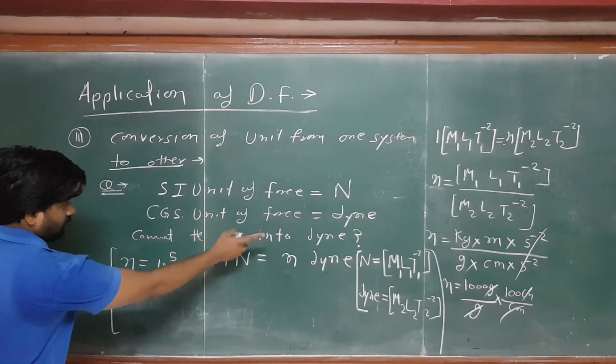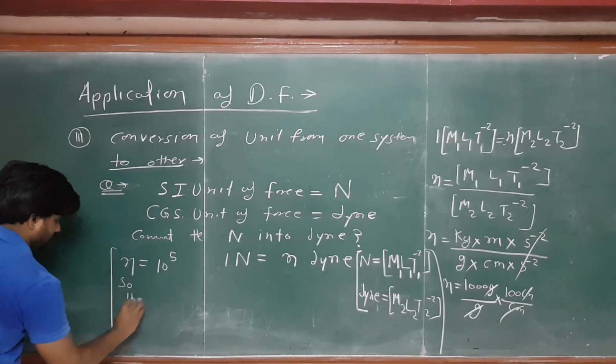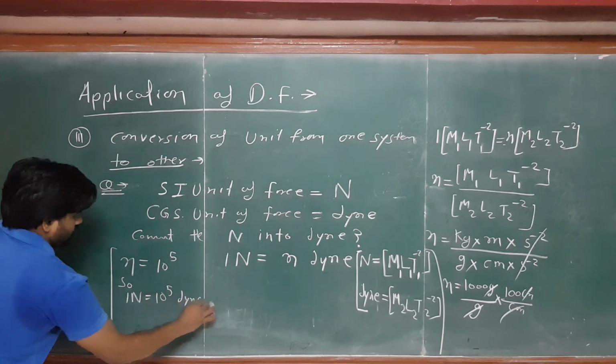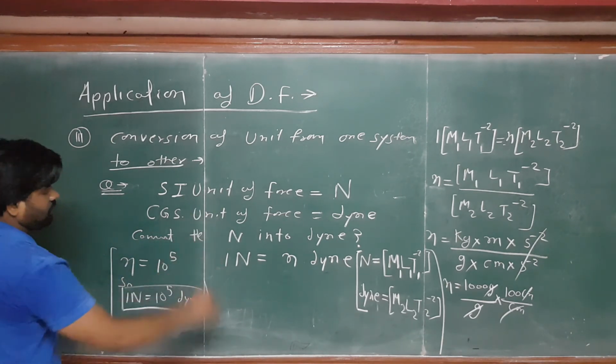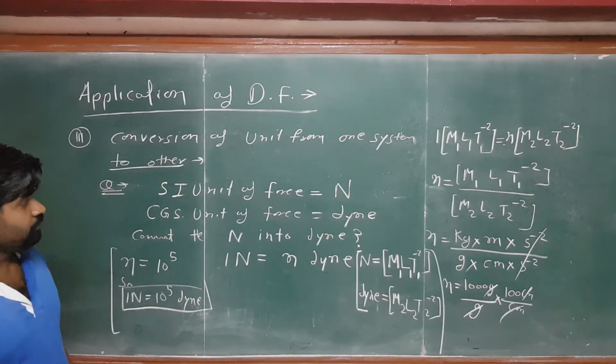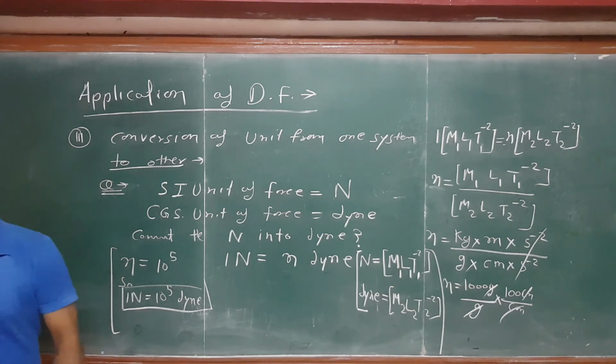So 1 Newton is 10 to the power 5 dyne. So this is called the conversion of the unit. Okay. Right. So this is one of the examples. Do this and I will move to the next.